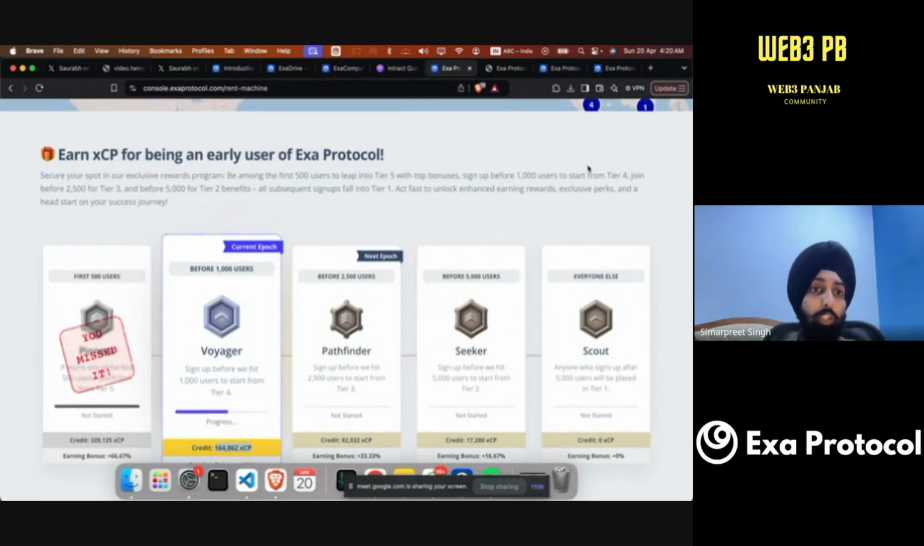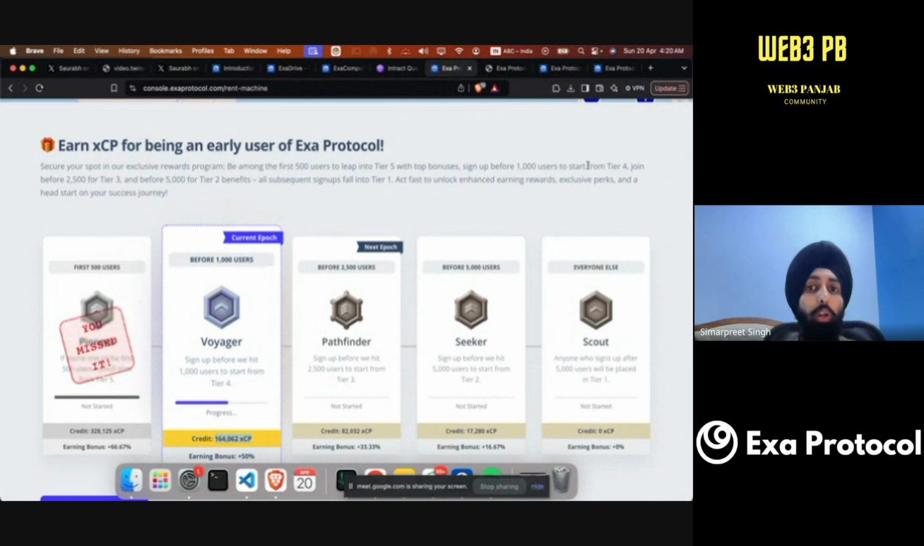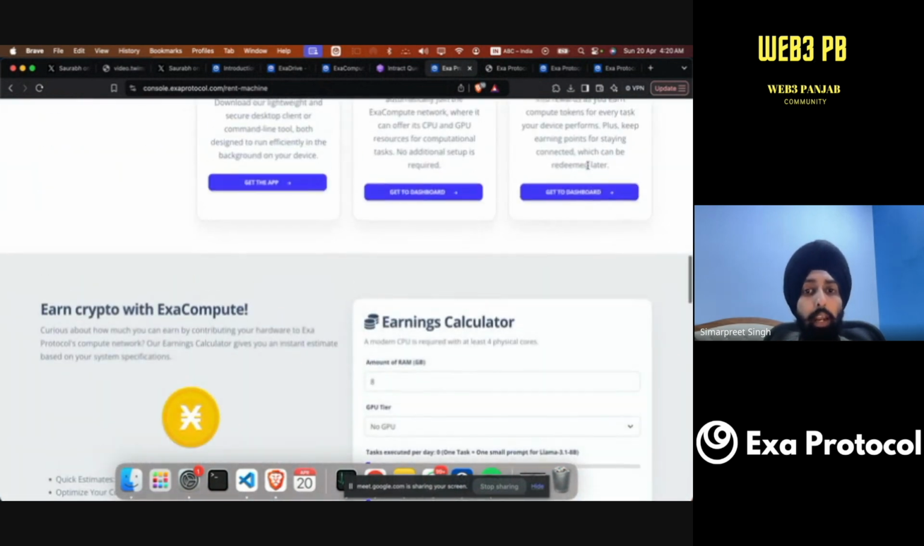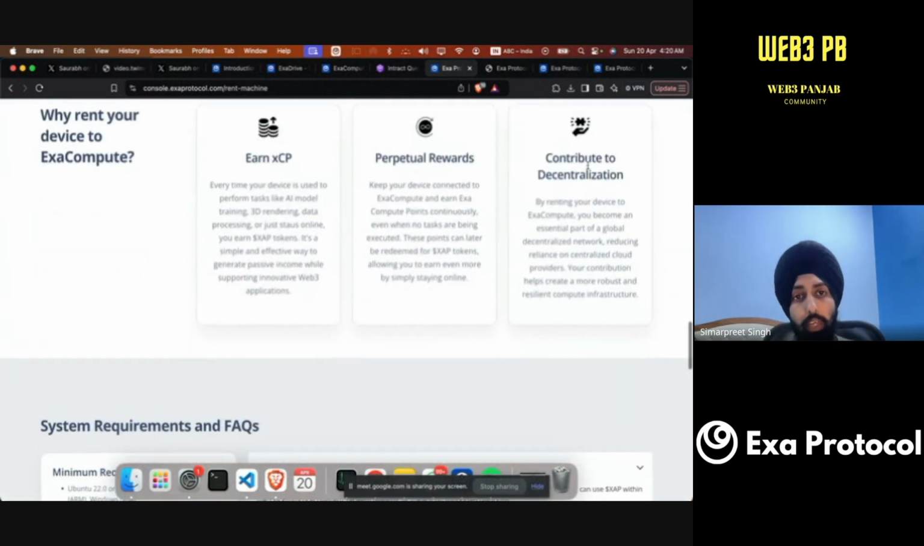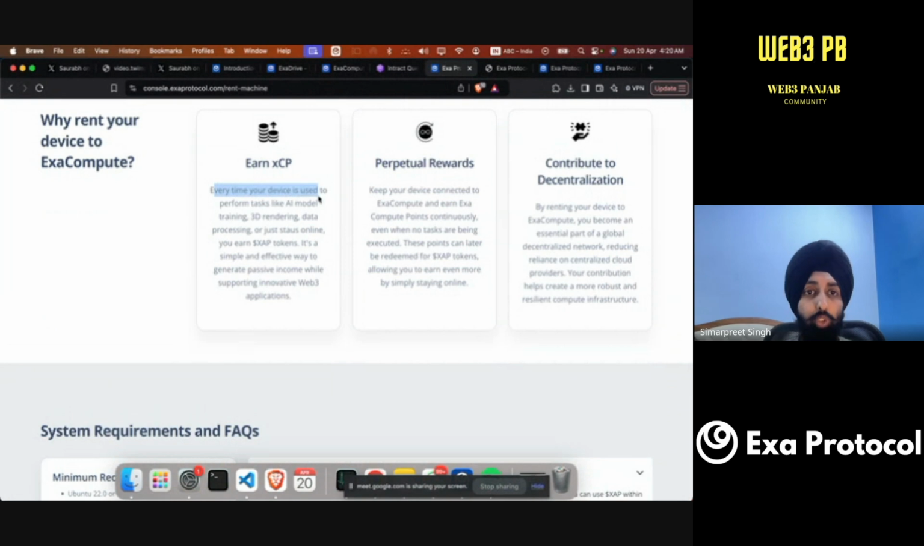And these points are actually also secure. The reward program is also here to help you out. XCPs can be earned every time your device is used to perform tasks like AI model training, 3D rendering, or something. You earn XCP tokens. It's a simple and effective way to generate passive income while supporting innovative Web3 applications.